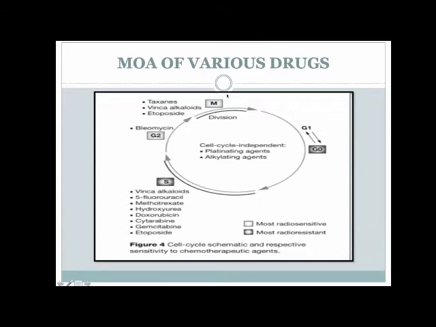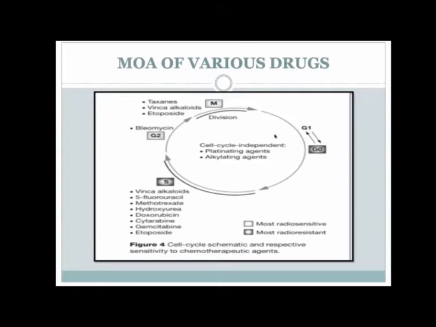So now you already saw the different phases of the cell cycle. I will tell you which drugs are cell cycle specific and cell cycle non-specific. What do you understand by cell cycle specific agents? They kill only proliferating cells. That means they act during a specific phase of the cell cycle and they kill only proliferating cells. Whereas cell cycle non-specific drugs kill proliferating as well as resting cells. That's the first difference. I will come to which agents belong to which category, but first let's understand the difference between the two.